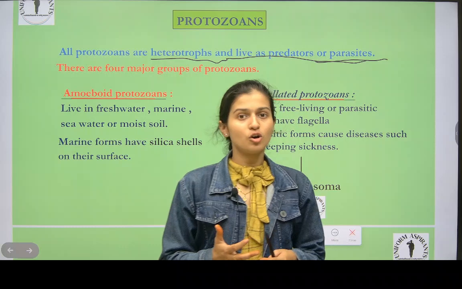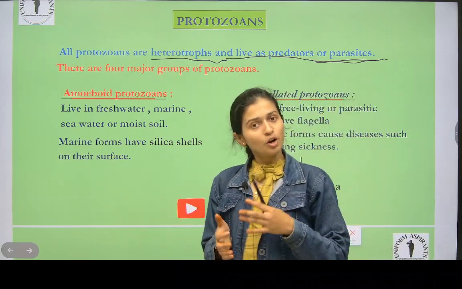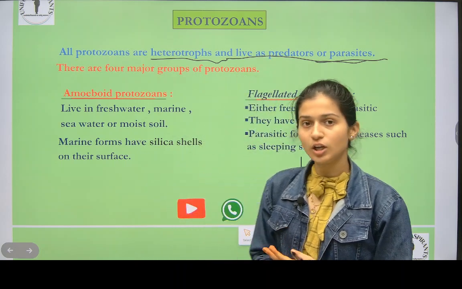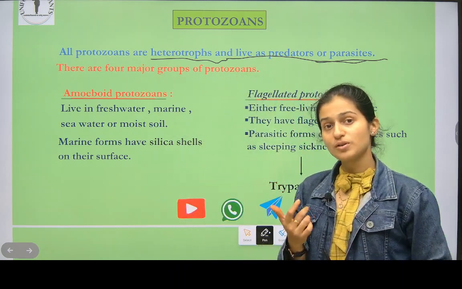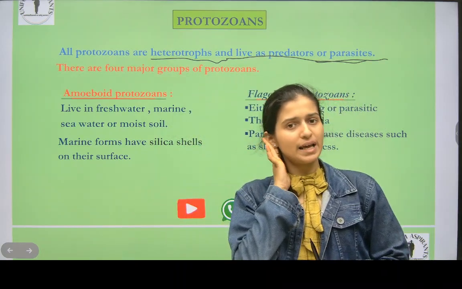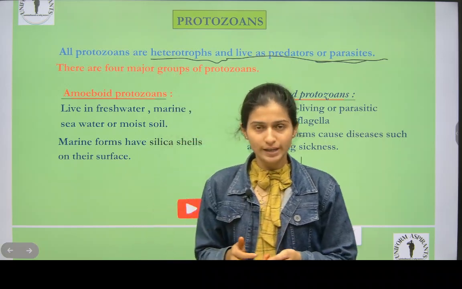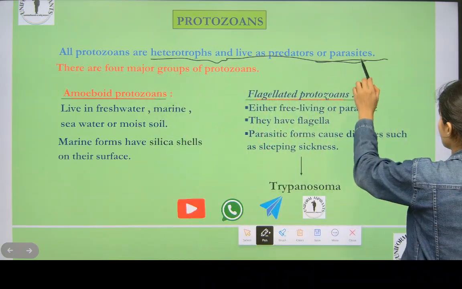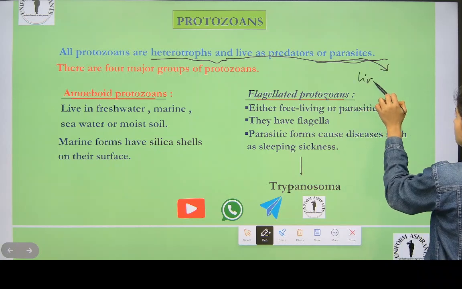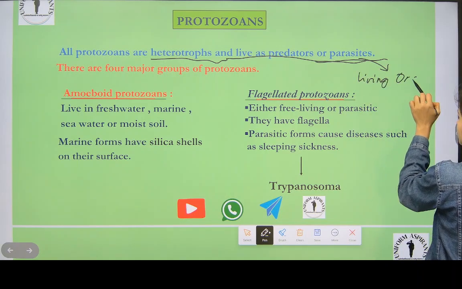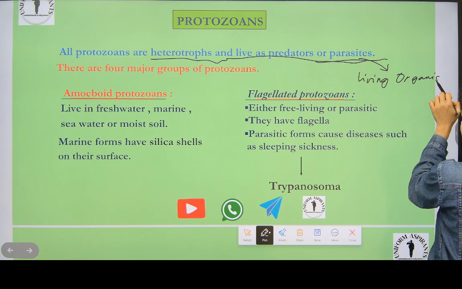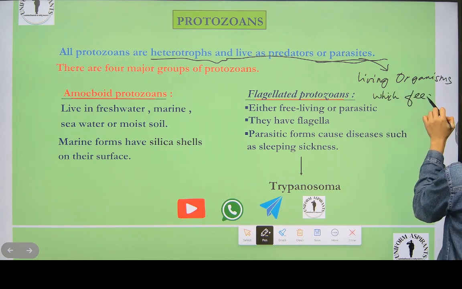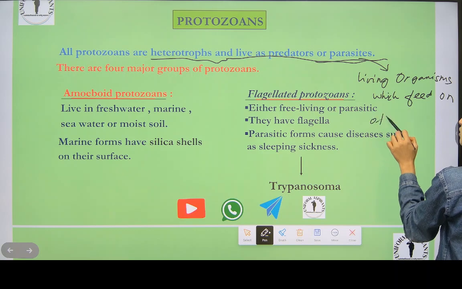Autotrophs are living beings who prepare their own food, and heterotrophs depend on others. Like that, protozoans are heterotrophic. And what is meant by parasite? A parasite is a living organism which feeds on other living organisms.